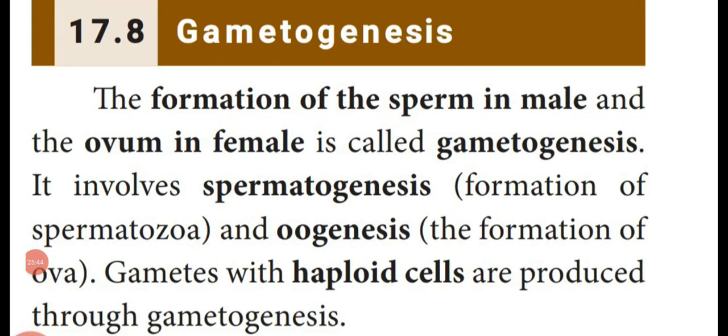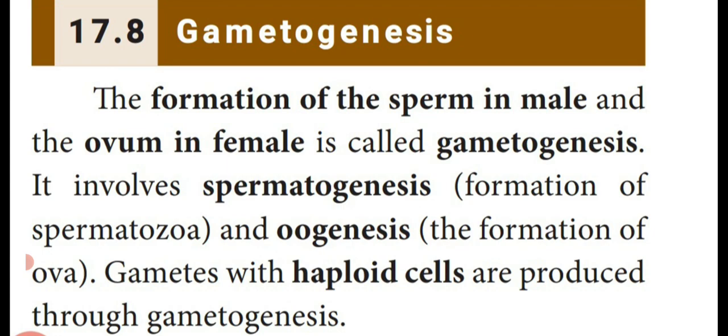Dear students, up to this we have seen how sperm is produced in the pair of testes, and how egg or ova is produced in the pair of ovaries. And also we have seen the structure of an ovary and the structure of a testis. Both the diagrams are very, very important for 2 mark questions. Kindly note it down in your textbook.